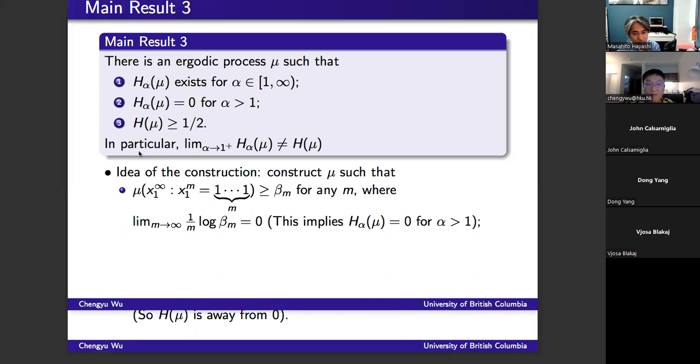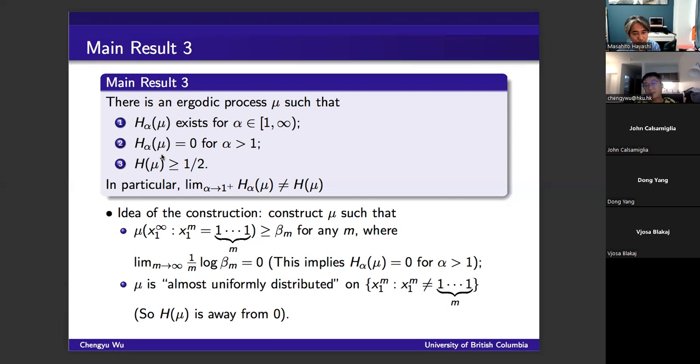And secondly, if you want to have a random process whose entropy is relatively large, intuitively we want the process to be almost uniformly distributed, because the uniform distribution always gives you the largest entropy. So if we can show that our process is not very far from uniform distribution, then intuitively we can show that the entropy of that process will not be close to 0, so it will be bigger than or equal to some constant. So these are the two goals we want for our target process.